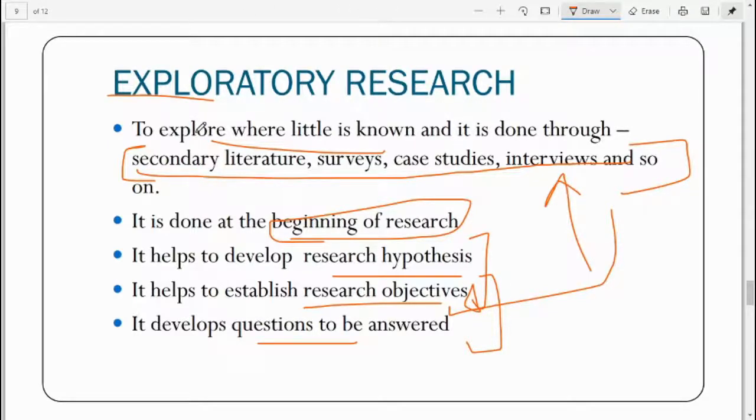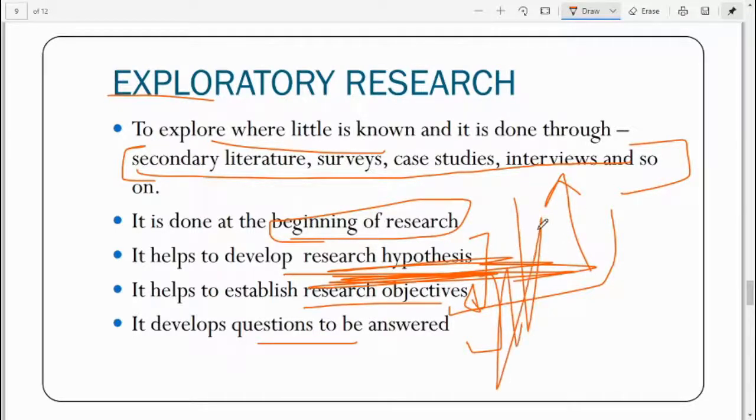So under exploratory, it is done at the beginning of research, and it helps to develop research hypothesis. If in exams you are asked the questions, you should remember what the foundation for every research is. It starts with exploratory research.